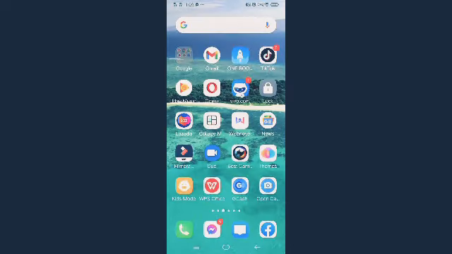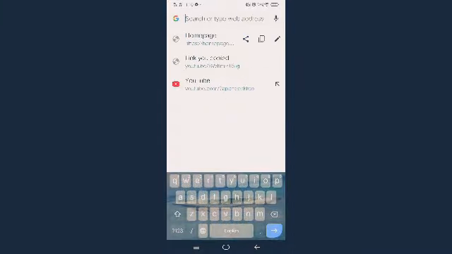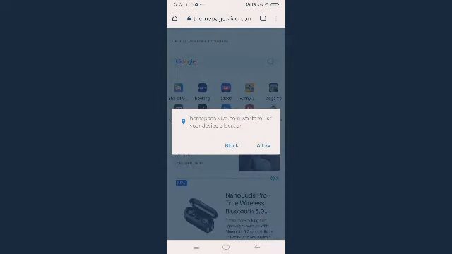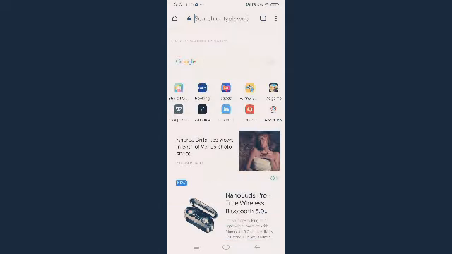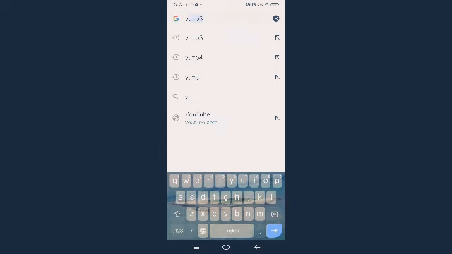So then balik ulit tayo sa ating Chrome. So pag nandun na tayo sa ating Chrome, nandun ulit tayo sa ating search. So search natin ating homepage, or ang ating isa-search is YTMP3.